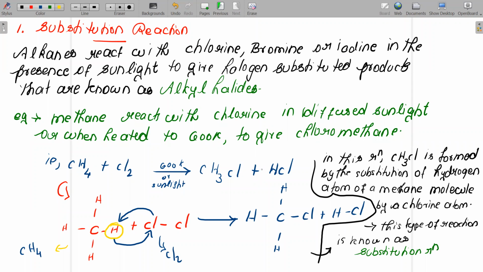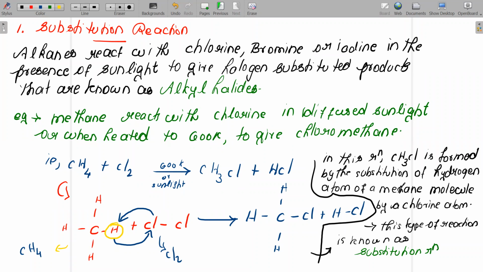Is it okay? Once again, I'll explain, children. Listen carefully. We are going to talk about substitution reaction. Here, alkanes react with chlorine, bromine, and iodine. This reaction will happen in the presence of sunlight or ultraviolet light, or at high temperature. Now, children, in order to explain this, I'm going to introduce one example, that is methane reacting with chlorine in the presence of sunlight or at a temperature of 600 Kelvin.